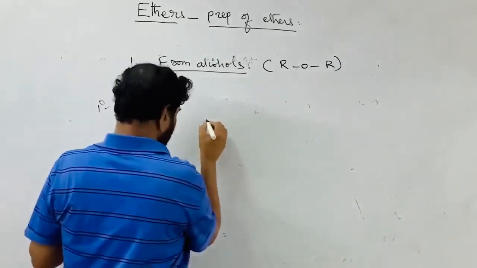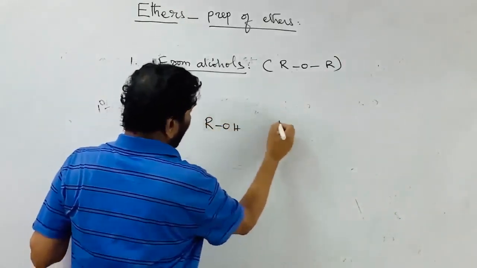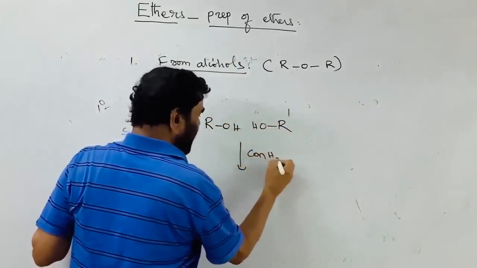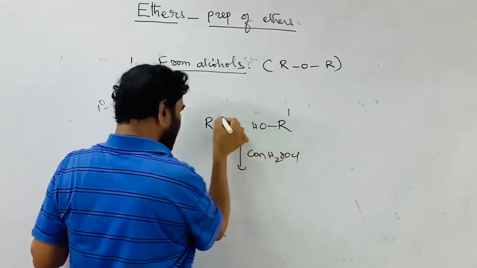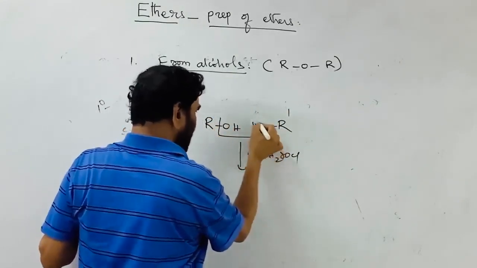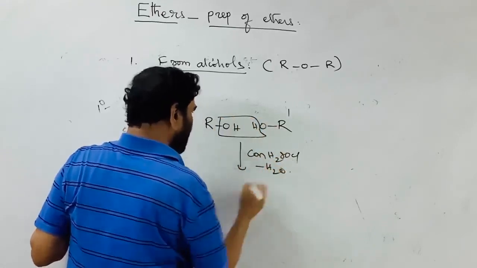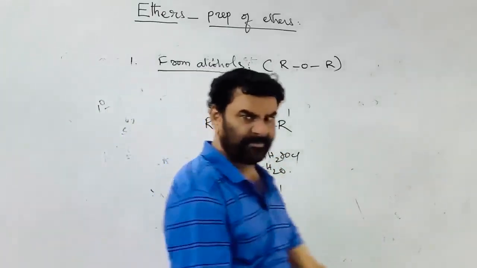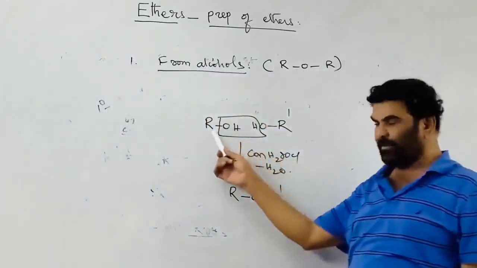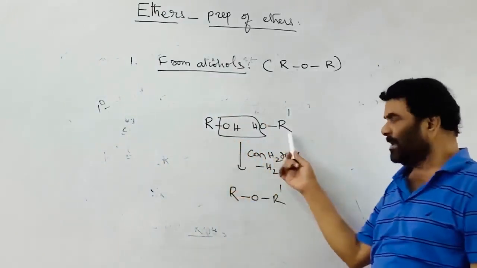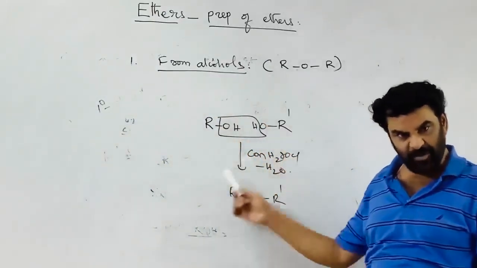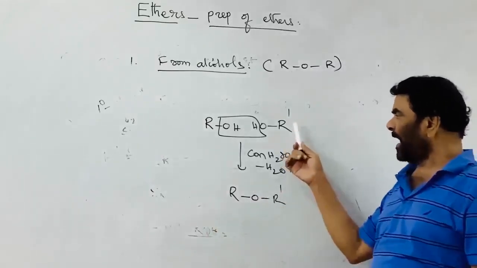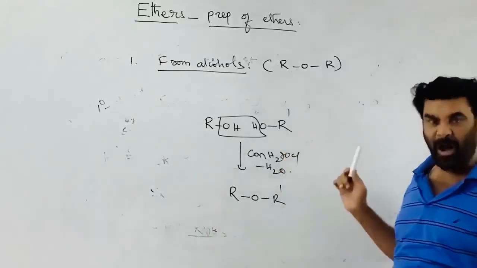a mixture of two alcohols, ROH and R prime OH, with concentrated H2SO4 at around 140 degrees Celsius. Heating is carried out, minus H2O, and this ether is formed. But along with this, two other products are formed: the simple ether with respect to the first alcohol, ROR, the mixed product ROR prime, and the simple ether R prime OR prime.